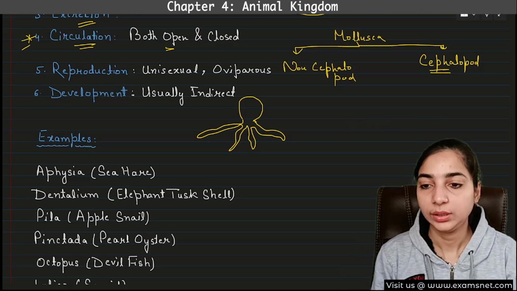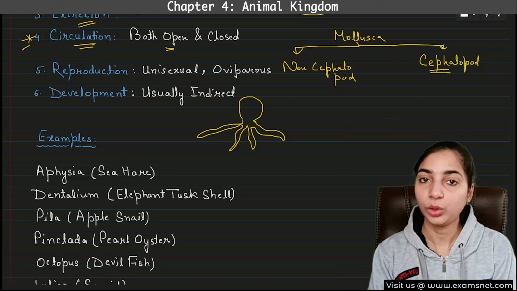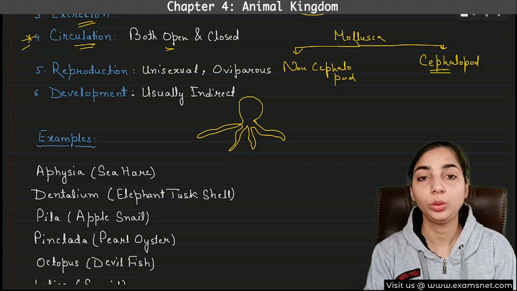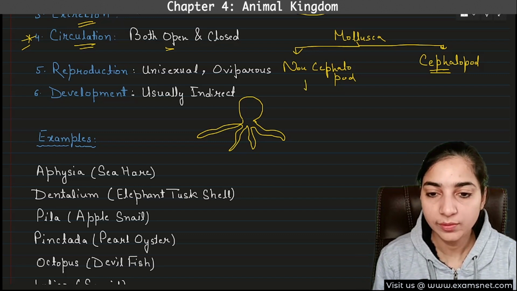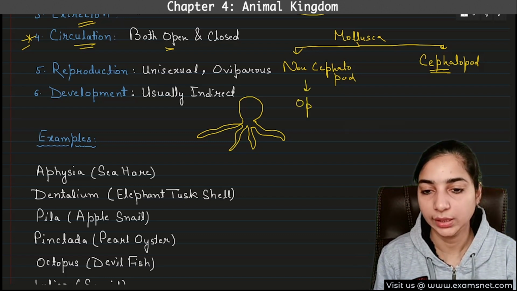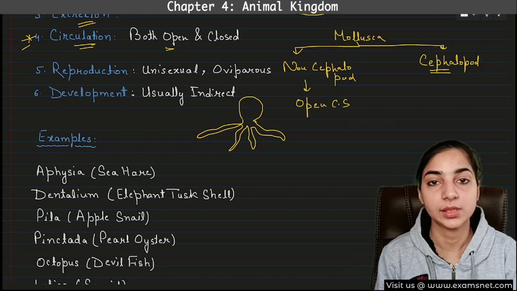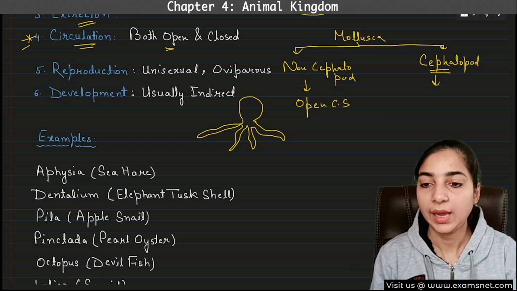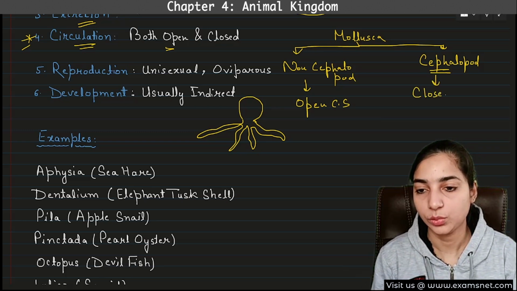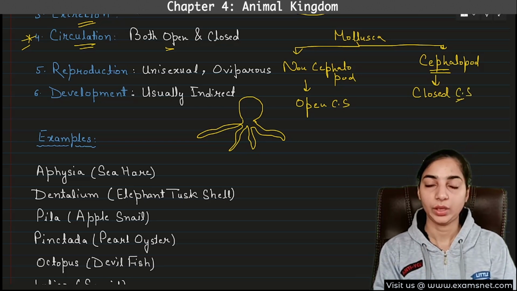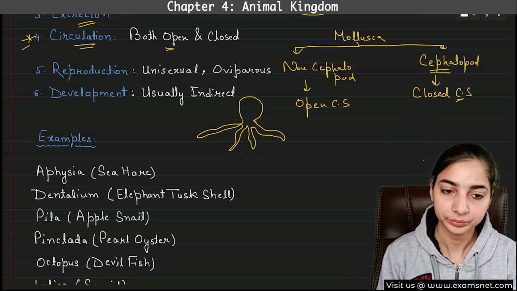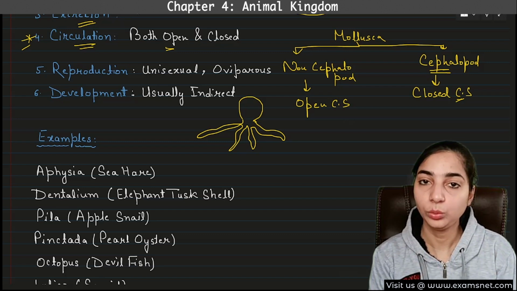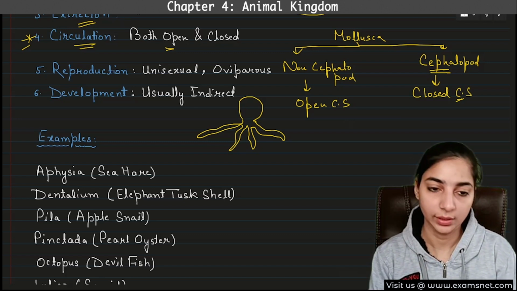Okay. So these are cephalopod, and the mollusk which do not have the head and legs attached, these are known as non-cephalopod. So non-cephalopod have open circulatory system, whereas the cephalopods such as the octopus has closed circulatory system. So this you have to remember. You might get confused, right? So you have to specifically pay attention to those parts which are confusing, right?